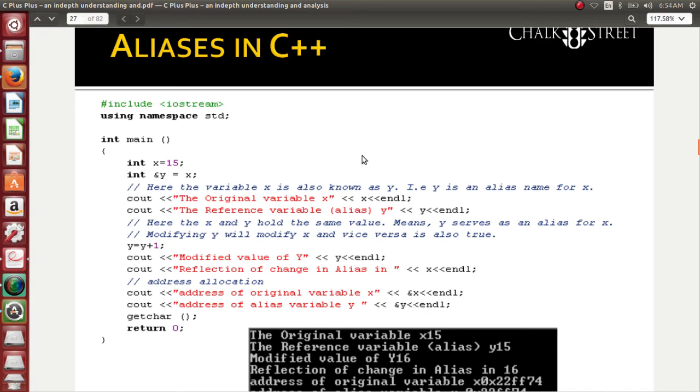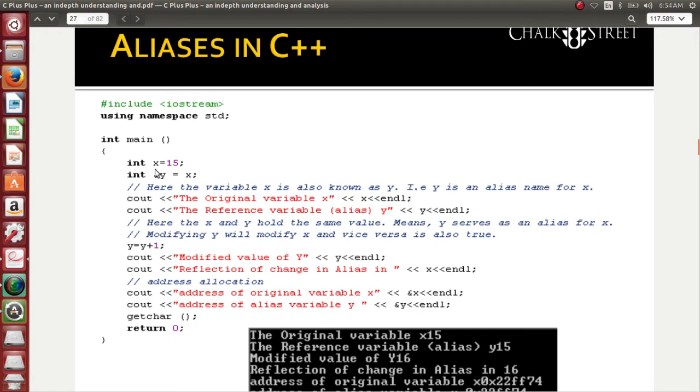If a variable can be represented by multiple names, if an address is called by so many names, that is called aliases. This support is provided in C++ and it's useful at many points in time, professionally when you use it in industry. You see the simple code here which I am showing in the presentation now.